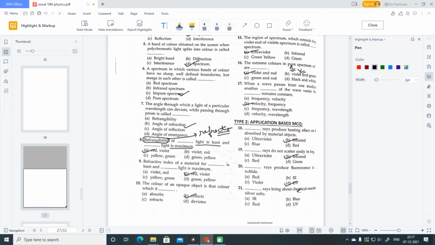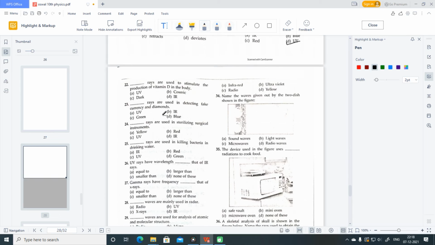UV rays when hit zinc sulfide screen, they produce fluorescence. Dash rays bring about chemical reaction with silver salts. Again the answer is UV. UV rays bring about the chemical reaction with silver salts. So next question. Dash rays are used to stimulate the production of vitamin D in the body. Again UV rays. Dash rays are used in detecting fake currency and diamonds.